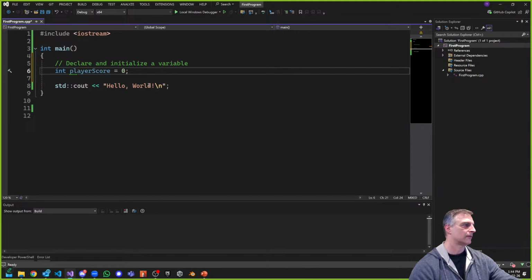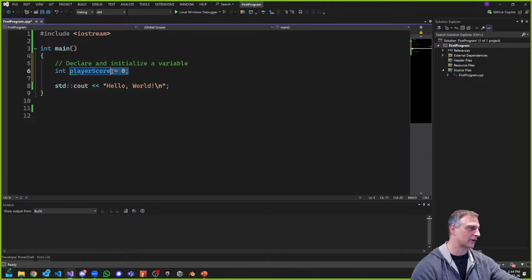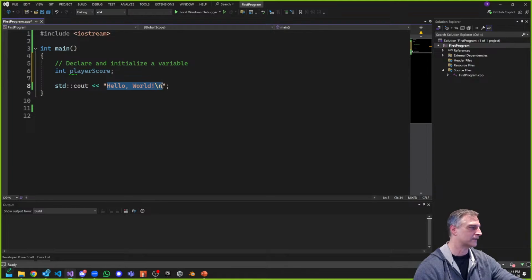And by the way, do I have to do this in C++? In fact, do I even have to initialize at all in C++? What if I was to try and do no initialization? So I didn't use it, and I want to output this to my output stream. So I want to say the player score. Let's try this together, guys.